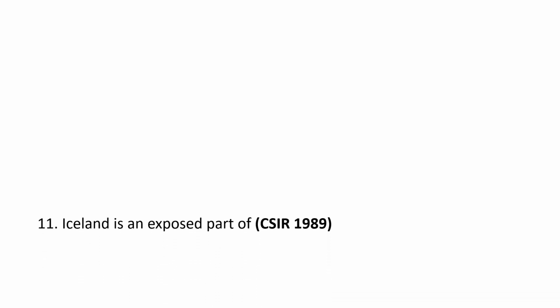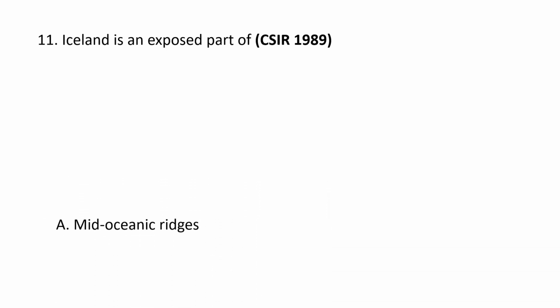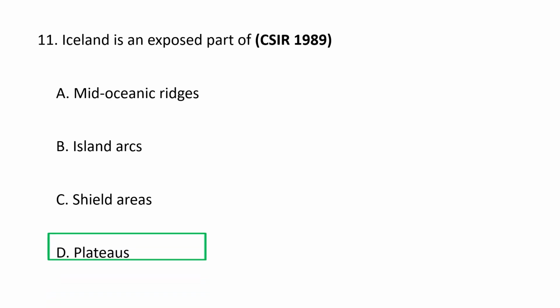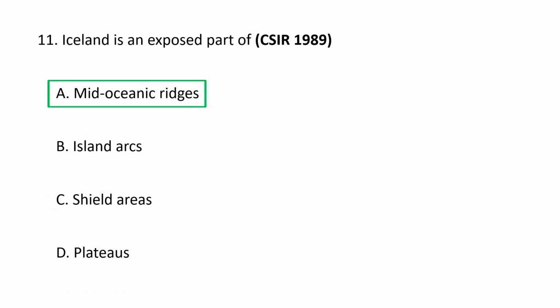Next question. Iceland is an exposed part of A. Mid-oceanic ridges, B. Island arcs, C. Shield areas, and D. Plateaus. The correct option goes as A. Mid-oceanic ridges. Iceland is the only large exposed landmass of the mid-Atlantic ridge, an underwater mountain chain that stretches across the Atlantic Ocean. It is a rare location where a divergent tectonic plate boundary emerges above sea level, straddling both the North American and Eurasian plates.